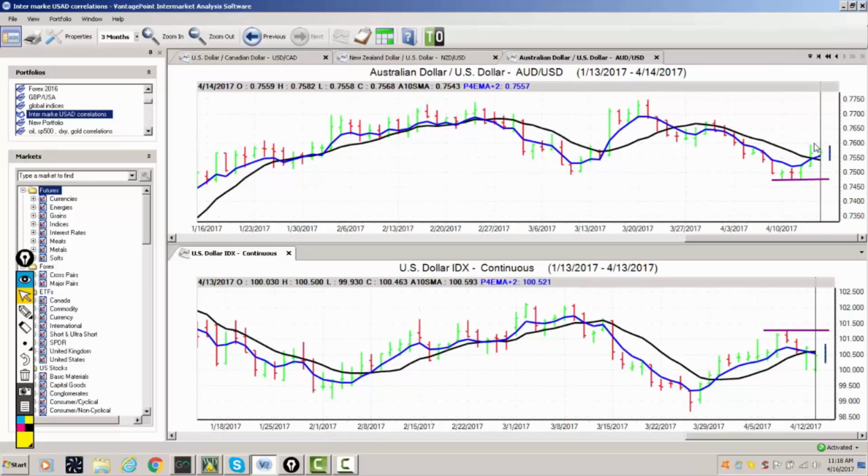Now with the Aussie, strangely enough, it could already be a leading indicator for the New Zealand pair. We've got a buy signal here, heavy support at 74.60, and it suggests that we could advance higher. We're only 1 or 2 days old on this particular crossover, and only 1 or 2 days old on the dollar index move to the downside. For the most part, we can see that when the dollar index moves higher, the Aussie US pair moves lower. But in this particular case, if we can advance on this sell signal right around this 100.52, then that should put upward pressure on the Aussie US pair for next week.